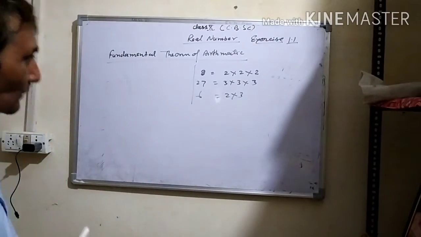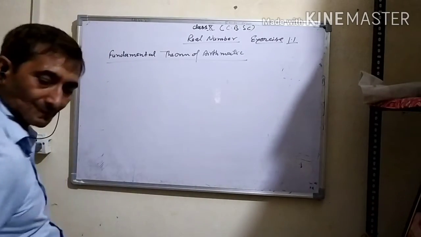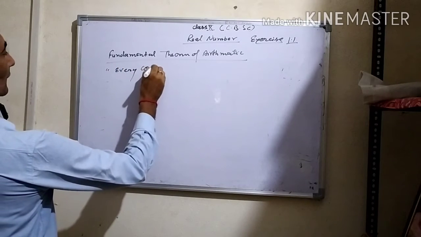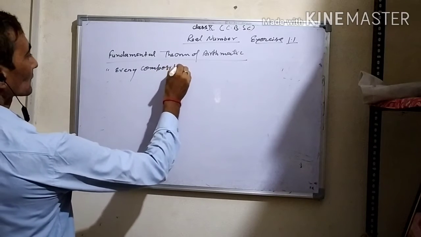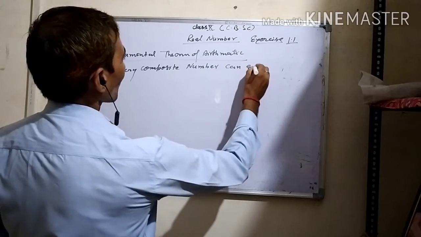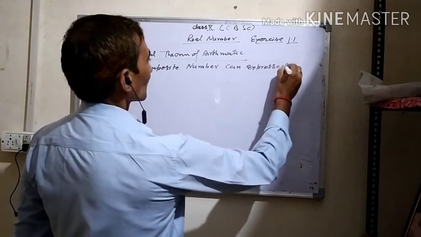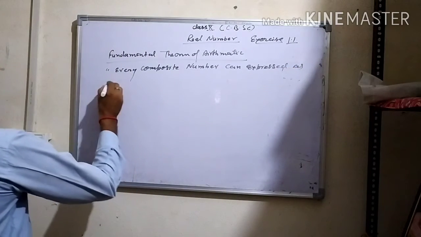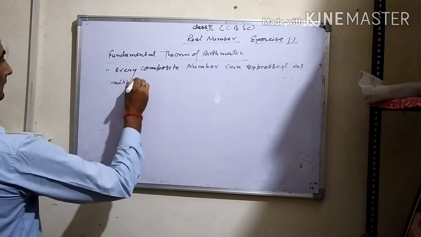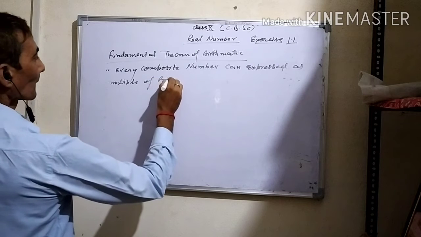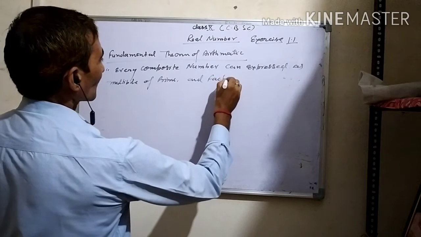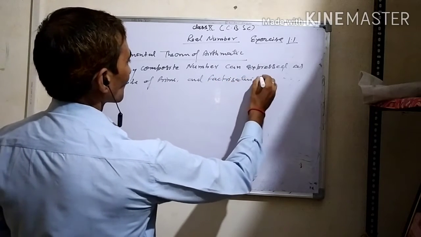So a concept was created that every composite number can be expressed as a multiple of primes, and factorization is unique.